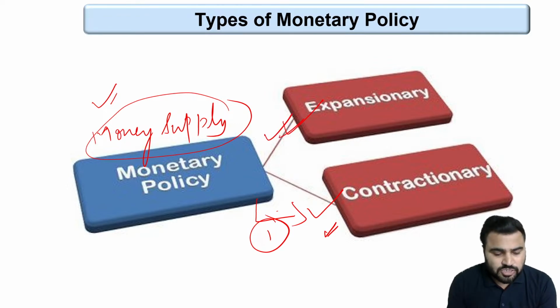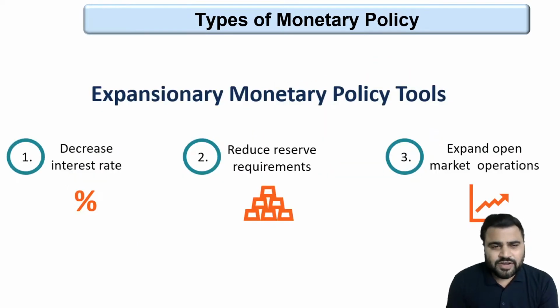Now the important question is, what are the crucial steps that RBI takes as a part of expansionary and contractionary monetary policy? So this is what I am going to tell you. So friends, expansionary monetary policy, as I already told you, means there is an increase in the money supply in the economy. So whenever RBI focuses on increasing the money supply, which means RBI is taking the stance of expansionary monetary policy, number one is decreasing interest rates. Then second is reducing reserve requirements, and third is expanding open market operations.